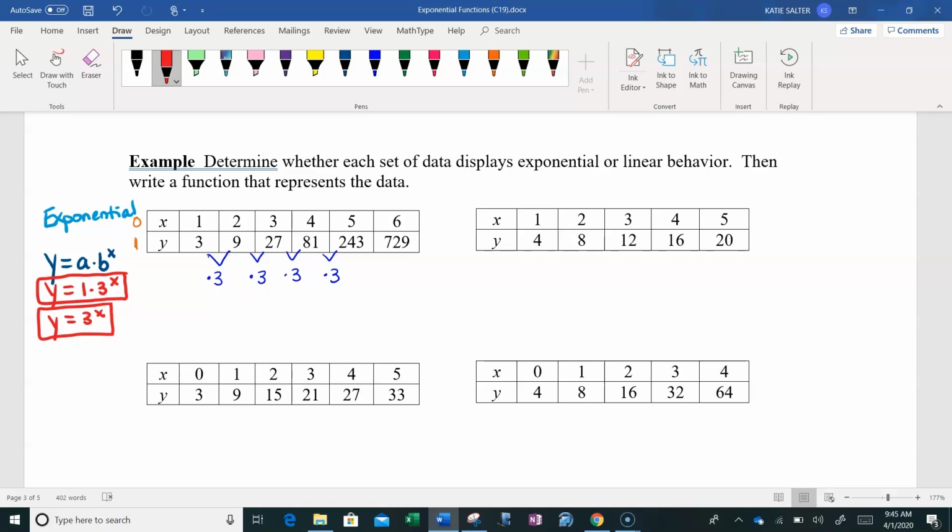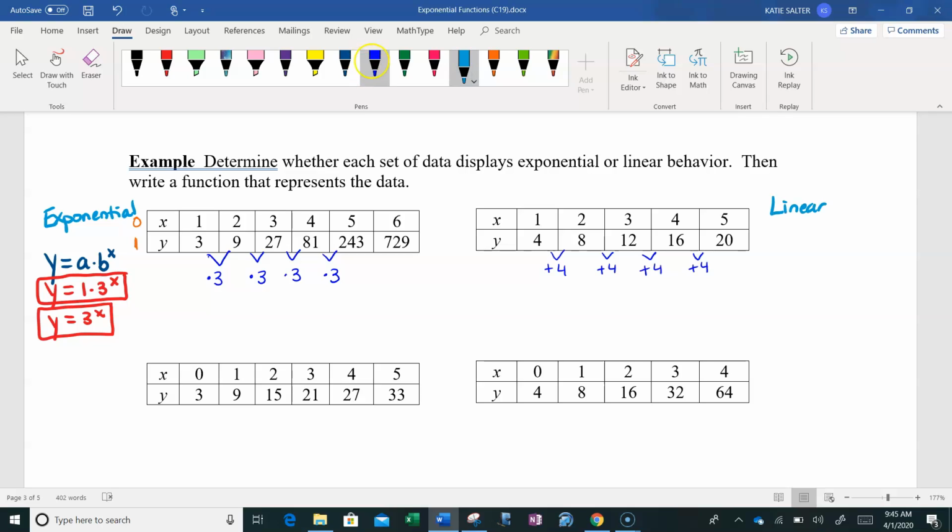Okay, in this case, if we look at the behavior of the function, our x's are going up at regular intervals, but in our y values, it's adding 4 each time. So would this be exponential or would it be linear? And hopefully we can see, because this is additive, this is a linear function. This would be a linear increasing function.